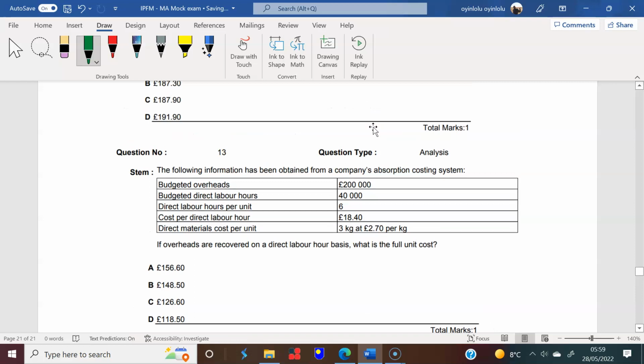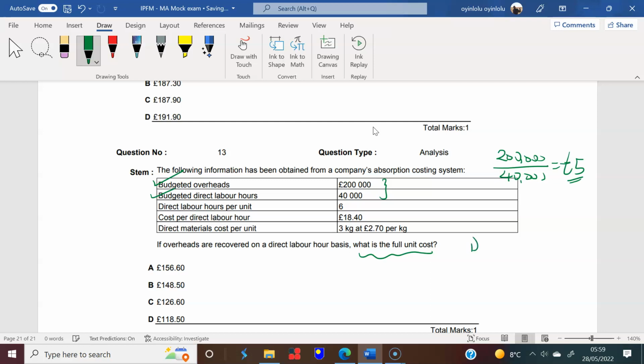Now let's look at question 13. What we have here is again an attempt to understand what the full unit cost of something is. So here you have your budgeted overheads and your budgeted direct labor hours, so we can find what the overhead absorption rate is, and the overhead absorption rate, of course, is £5. So this is how we would spread that overhead per unit.